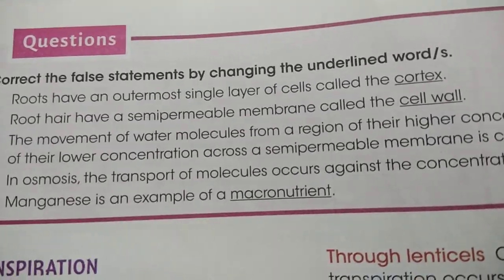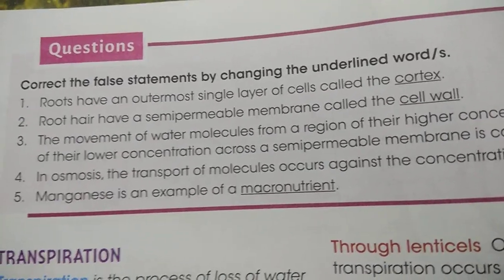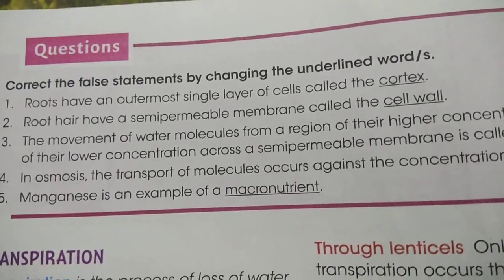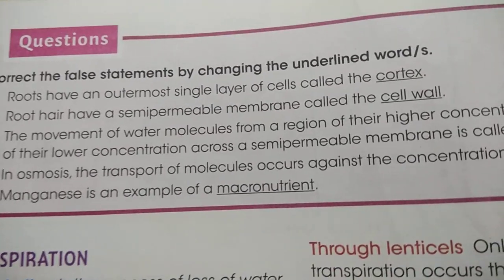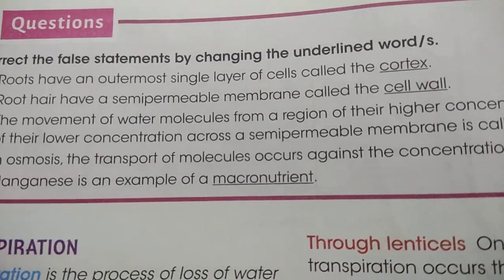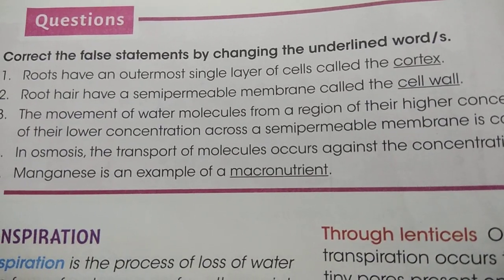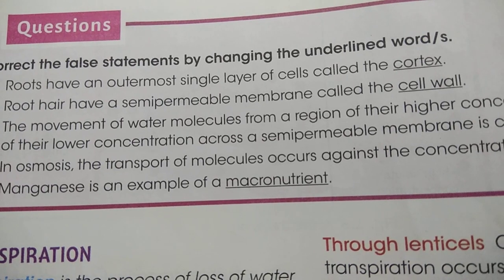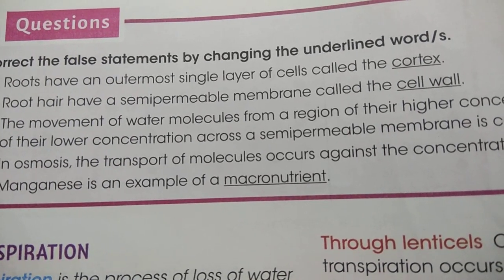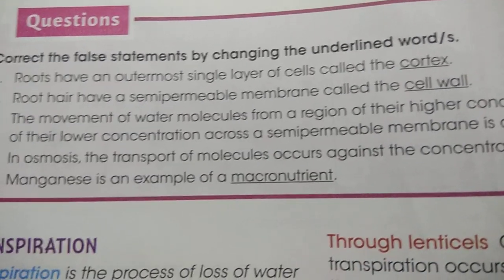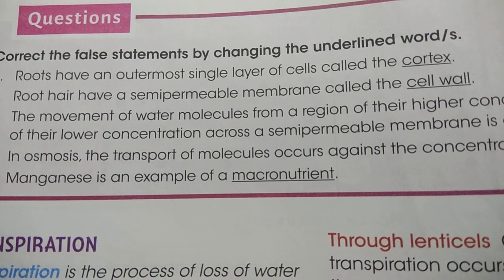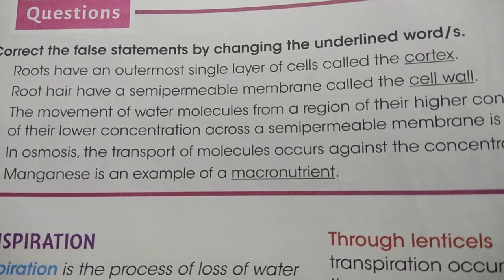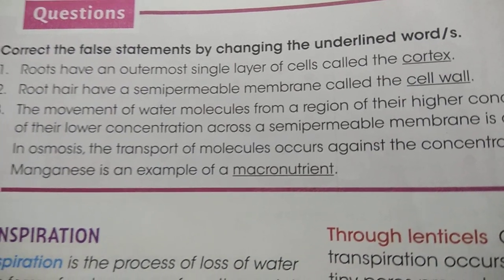The outermost single layer is not cortex, that is epidermis, and inner to the epidermis is cortex. So in place of cortex, you write epidermis. Root hair has a semi-permeable membrane called the cell wall. The semi-permeable membrane is the cell membrane, so instead of cell wall, we should write cell membrane.